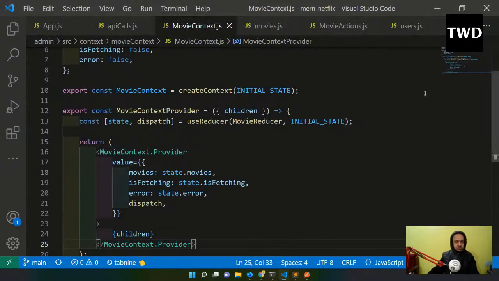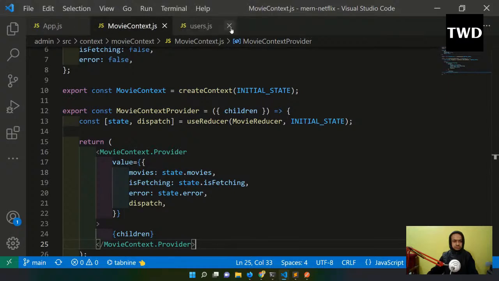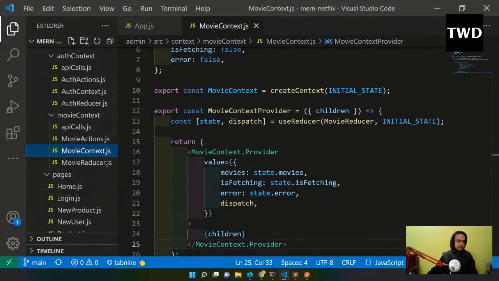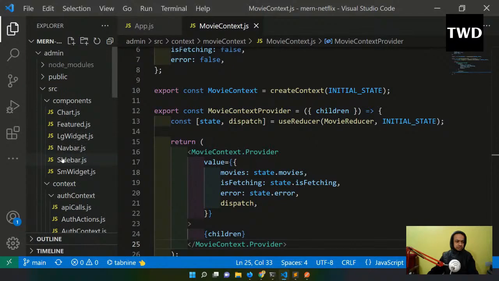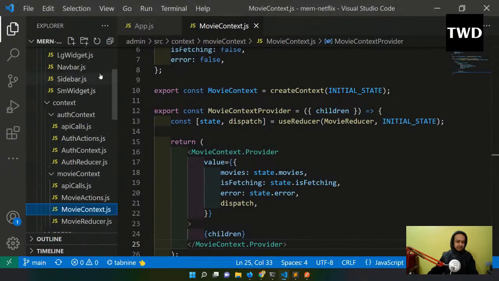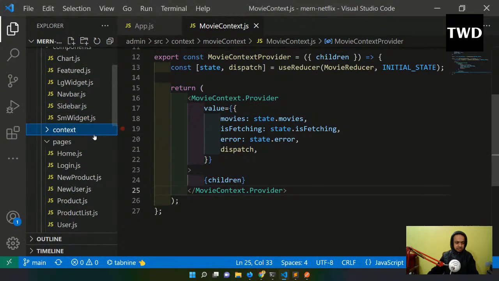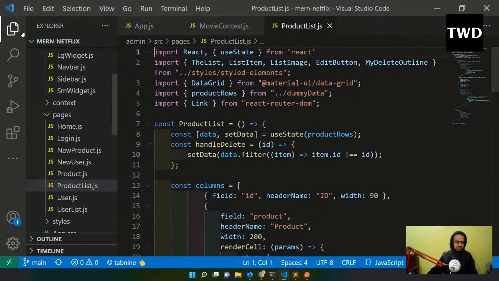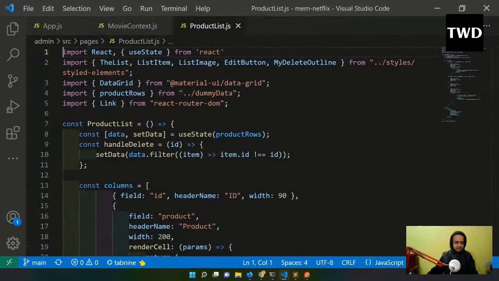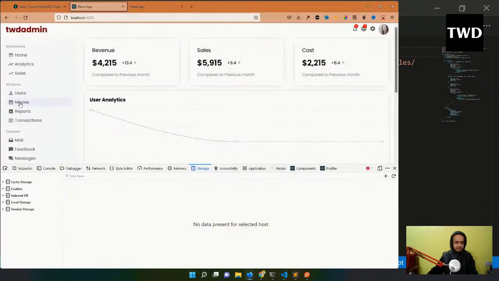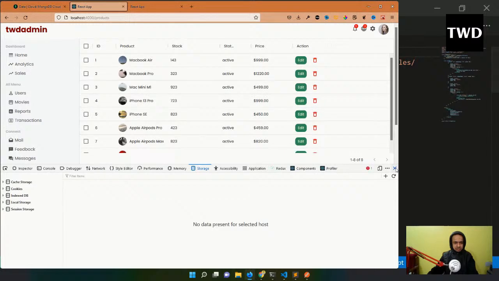Now where we are going to use it. So let me close some of these things. User anyways we don't need. So in this, the product list is there. So I will come here because the movies page is actually named product list only, and we have not changed that product list and all. So I'll close this, and this product list we should have changed to movie list, but it's okay. Product list actually, this is this page. If I click it, this is the page we are going to change.